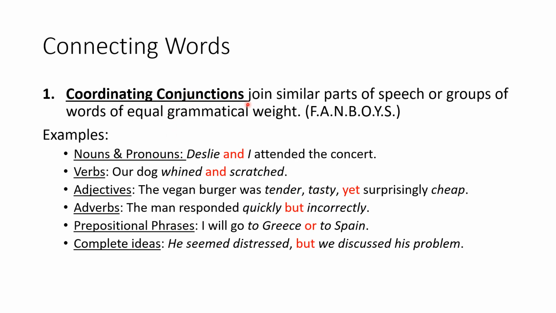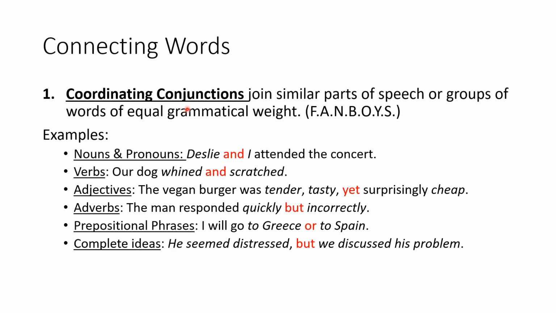Coordinating conjunctions can also join groups of words or phrases of equal grammatical weight. So here, or is combining two prepositional phrases. And do you still remember this one?